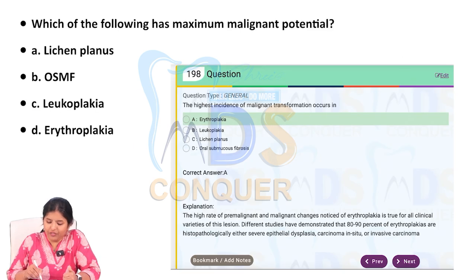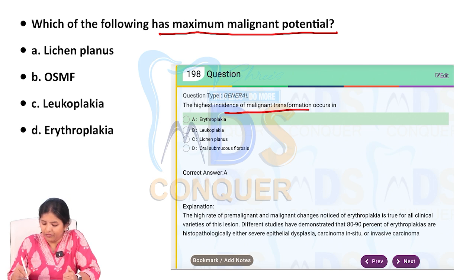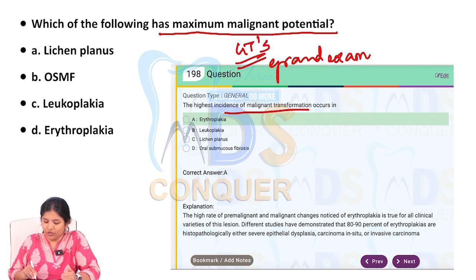Next question. Which of the following has maximum malignant potential? Same question covered in our grand exam, and also it was covered in our GTs. So if you can see here, highest incidence of malignant transformation occurs in, yes, simple question again.